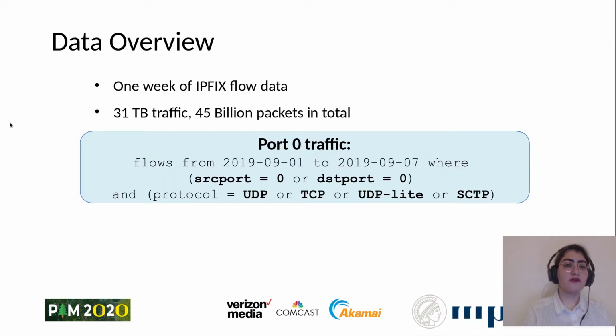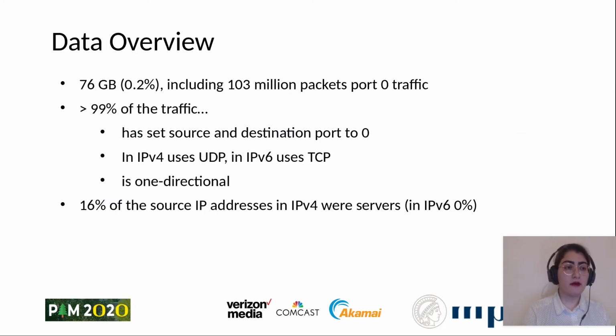Our data consists of 1 week of IPFIX flow data, which contains 31 terabytes of traffic. Also in this presentation, whenever I say port 0 traffic, I mean flows from the first week of September 2019, where either source port or destination port is 0 and the protocol is either UDP, TCP, UDP Lite, or SCTP.